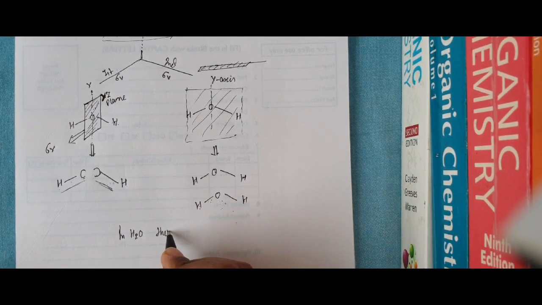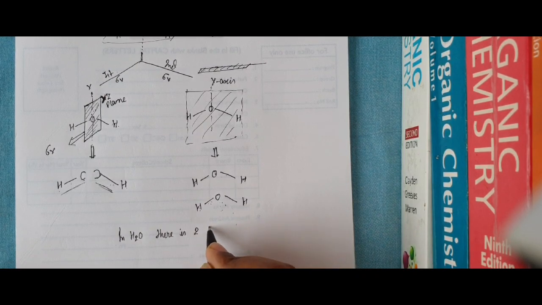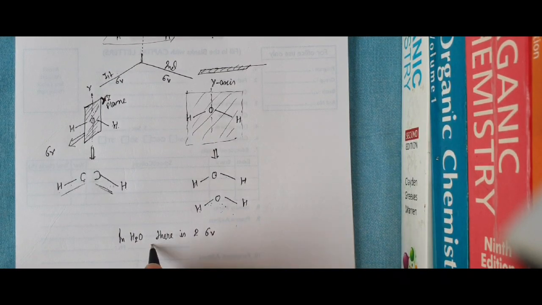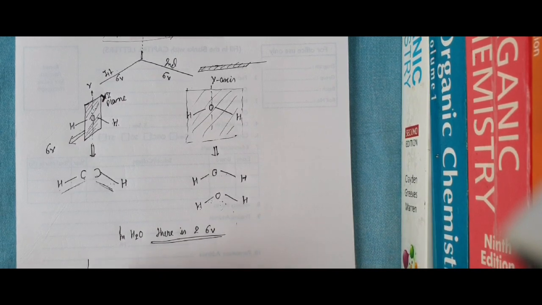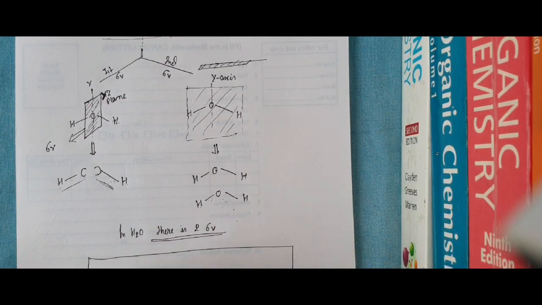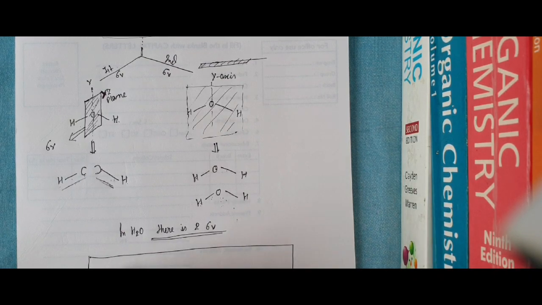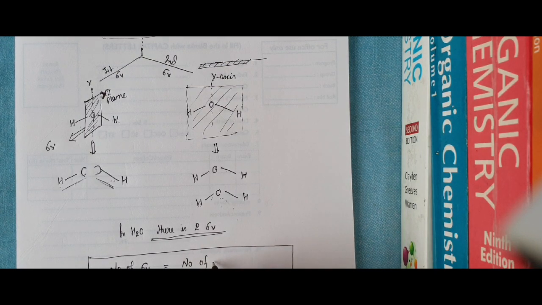there are 2 sigma v. A very important rule comes out: the number of sigma v is equal to the order or fold of the principal axis of symmetry.